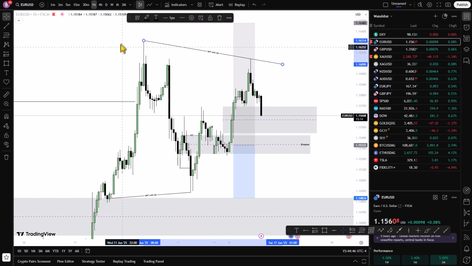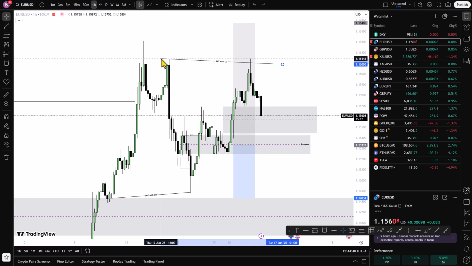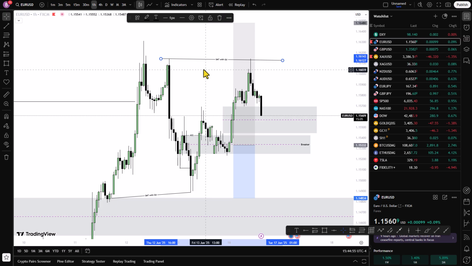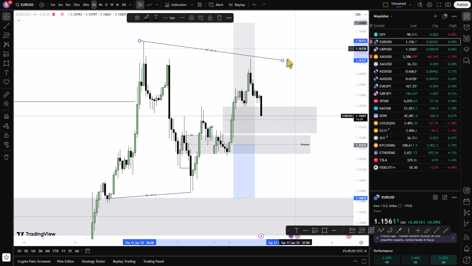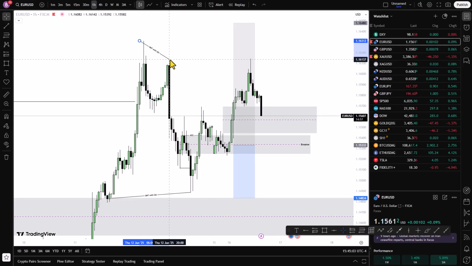So here I want to see price taking out this high. But if price should disrespect this fair value gap, this level, as well as this breaker block, then this will be the draw on liquidity. So let's go to the GU time frame.